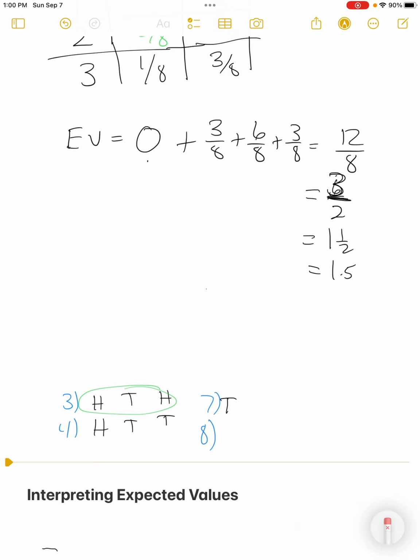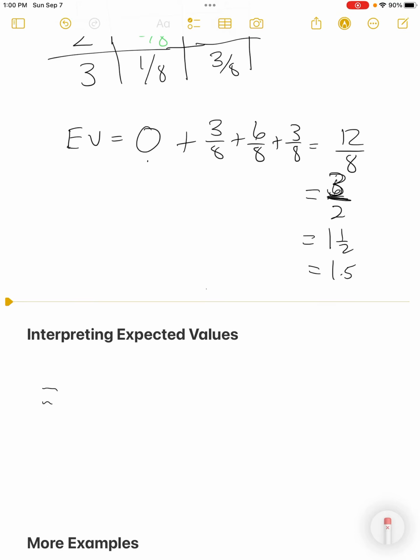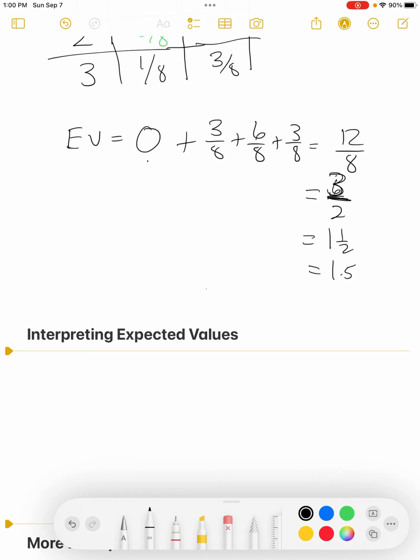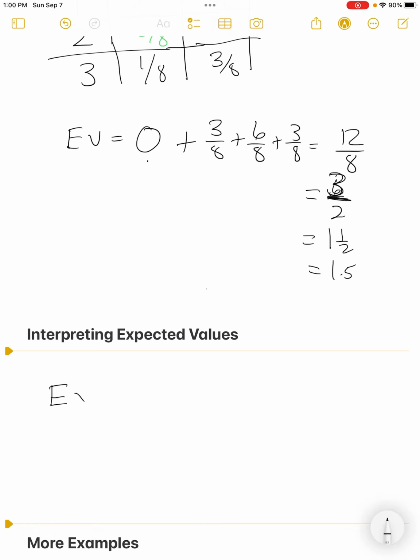So this next part that they ask about in the homework and that they have as you read through it is interpreting those expected values. The interpretation of expected values is this. Expected values give us the average.